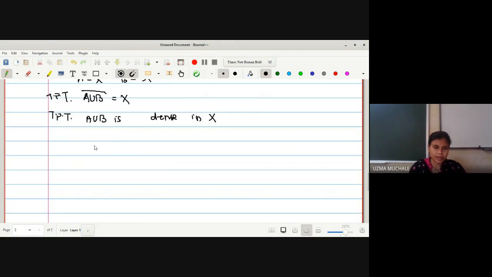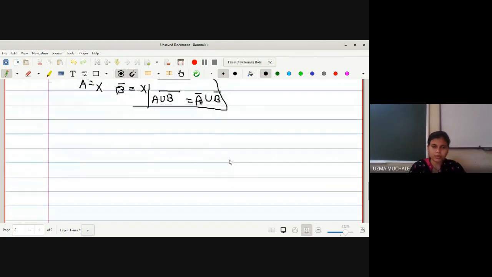We have been provided that A bar is X and B bar is also X, but we know that the bar of A union B is equal to A bar union B bar. But this is not true in case of an intersection. This equality holds in case of union, but for the intersection it is not true. I hope you remember I have given you a counter example for that also.